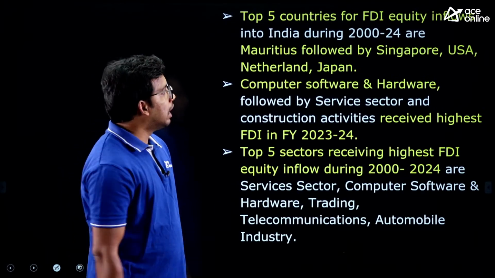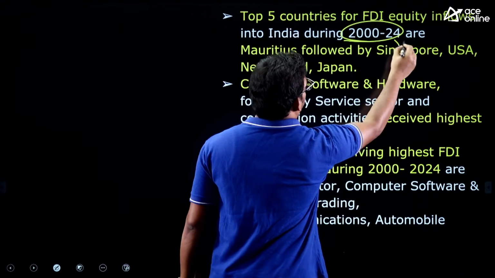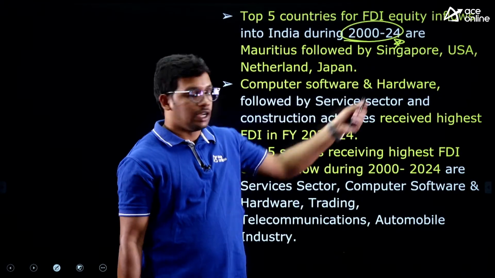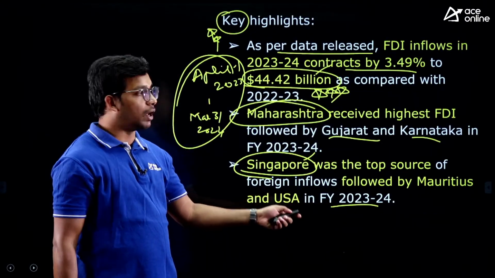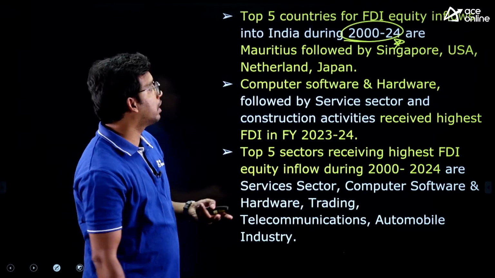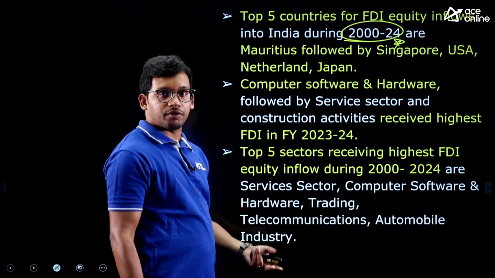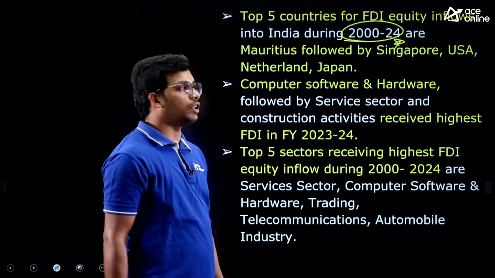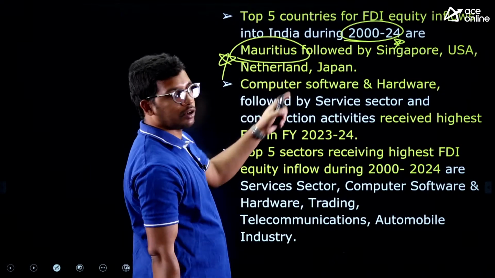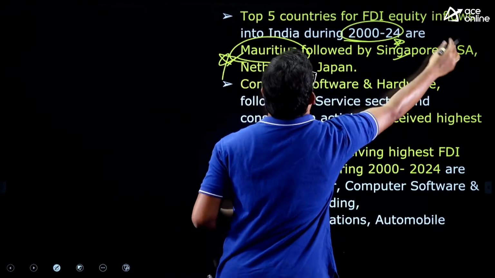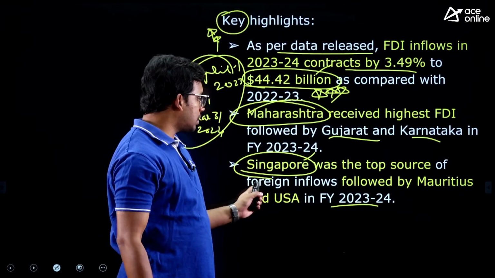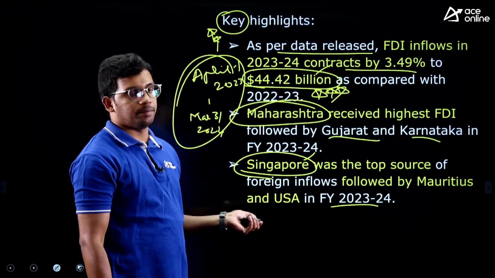That is also important. And between 2000 and 2024, this data was also given. So starting from 2000, in the last 24 years, this is for the financial year. This also you need to remember, and you need to remember about the last 24 years as well. That will also be asked in the exam, right? Among the top 5 countries which have contributed to India's FDI together in all 24 years, the top was Mauritius. In the last year it was Singapore, but in the last 24 years, it is Mauritius, followed by Singapore, USA, Netherlands, Japan. So top 3 you can remember: Mauritius, Singapore, USA. Here top 3 for a single year: Singapore, Mauritius, USA, right?